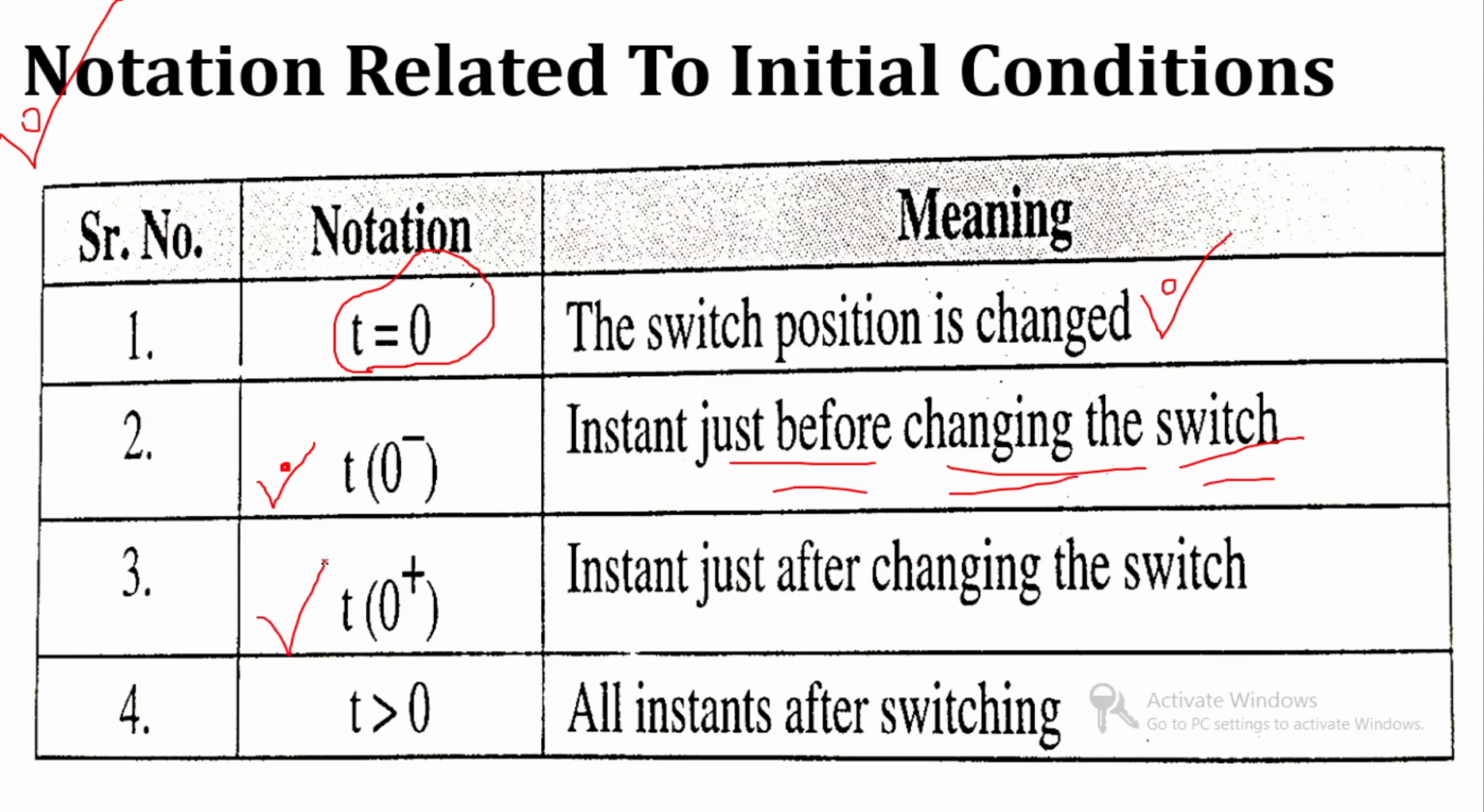t equal to 0 plus is called after changing the switch. 0 plus means after switching, just after the instant. And t greater than 0 means all instants after switching. So, these are the notations that we will use in our initial condition topic.